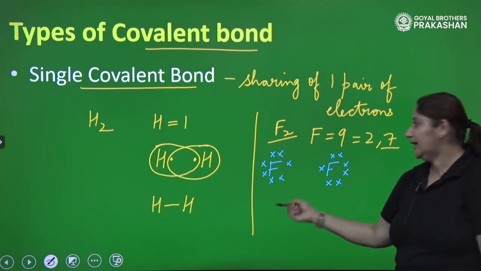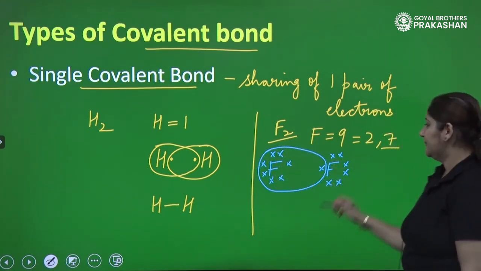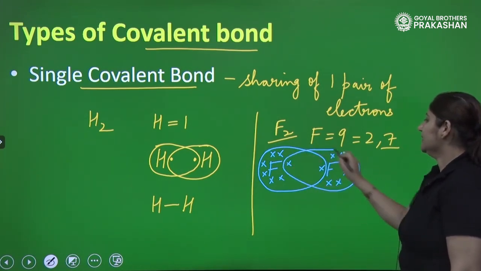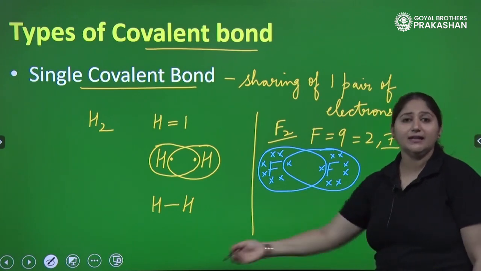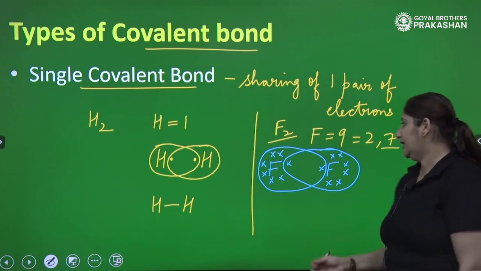So it needs one more electron which will be shared by another fluorine, and similarly this second fluorine needs one more electron which will be shared by the first fluorine. Are they stable now? Yes, they both have complete octet. So they have got stable noble gas configuration.